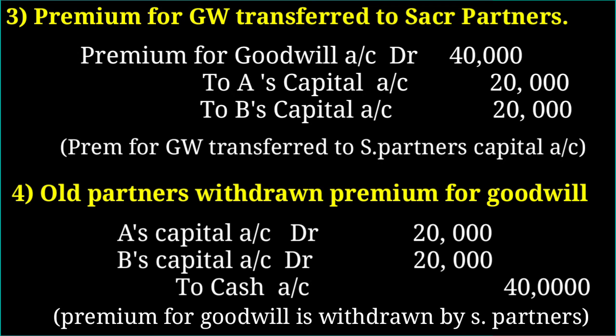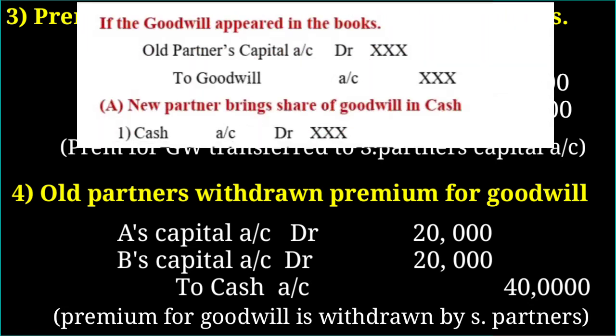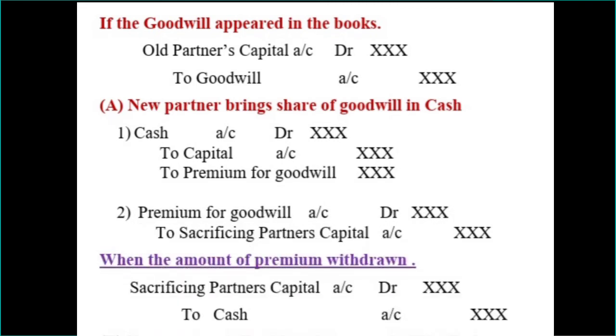That means in place of capital account, we should write current account, A's current account or B's current account, in case of the fixed capital method. These are the journal entries when the new partner brings his share of goodwill as cash and the old partners withdraw the premium for goodwill for their personal purpose. I think until now it's clear.